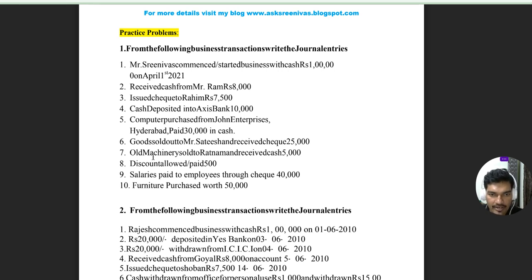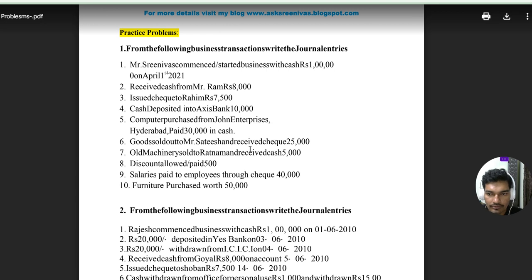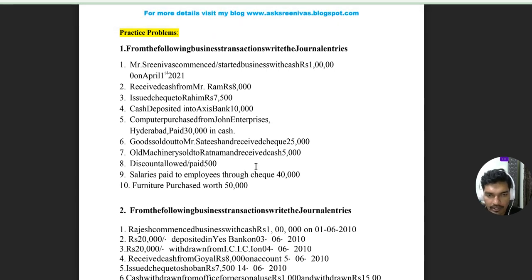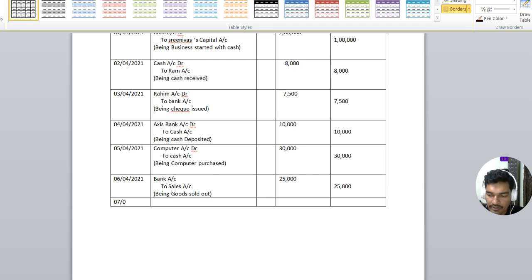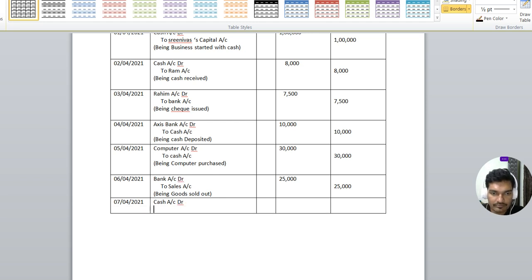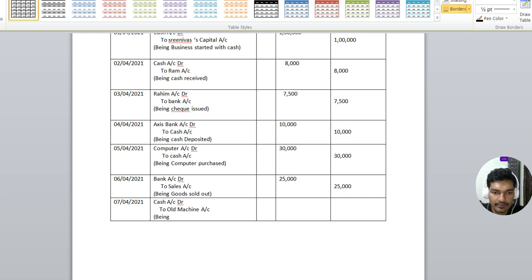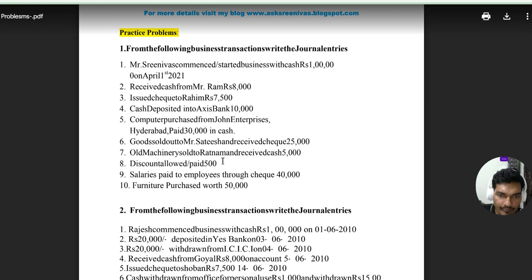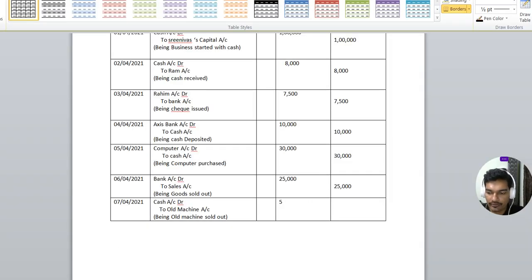So what comes in here? Cash comes in, machinery goes out. So as per the real account rule, debit what comes in, credit what goes out. So this happened on 7th April 2021. So cash account debit, we should write debit, and credit old machine account. So narration is being old machine sold out. We sold out old machine and received cash. The amount 5,000.